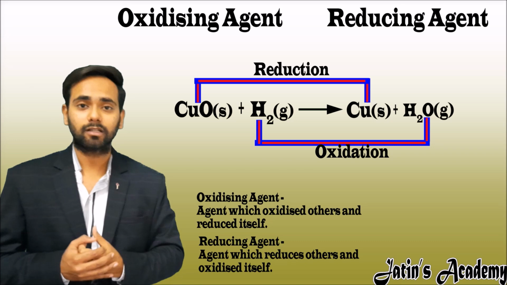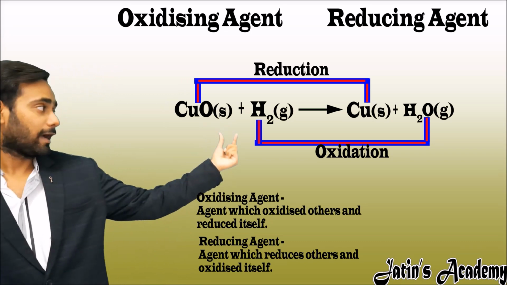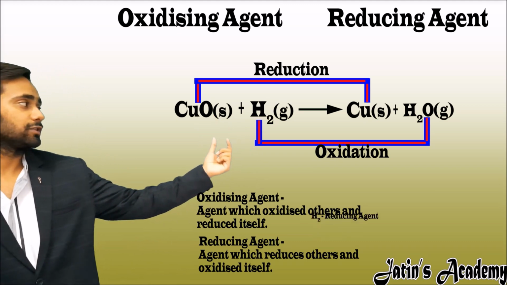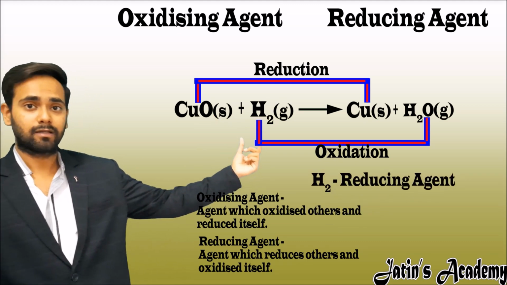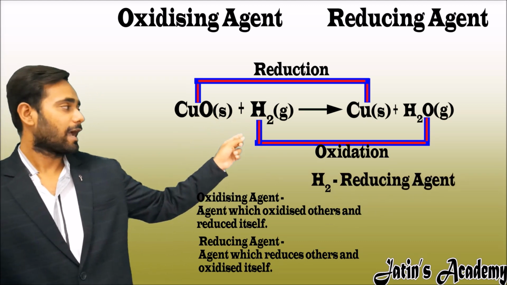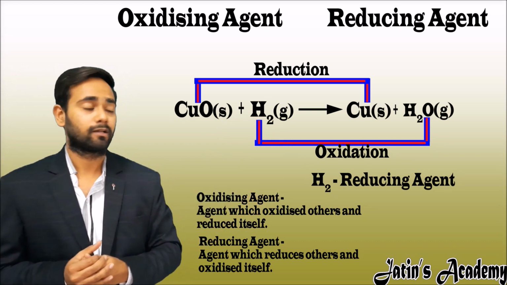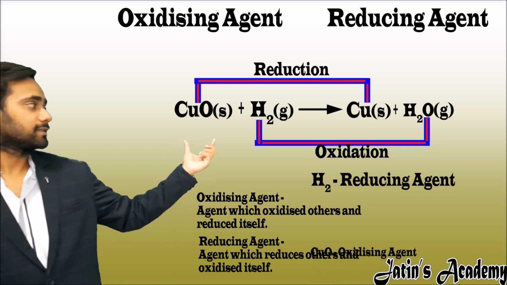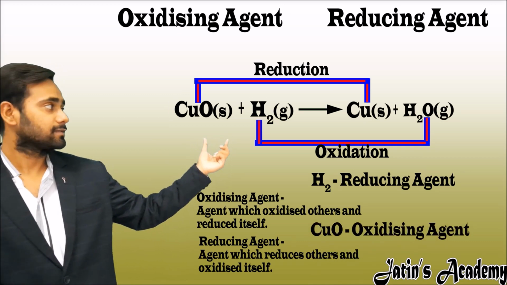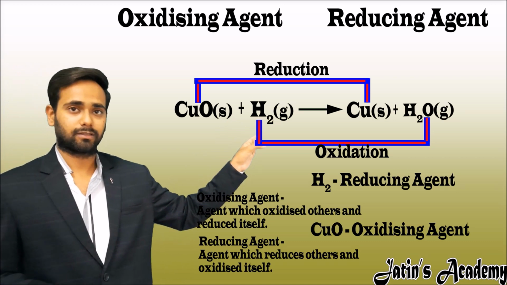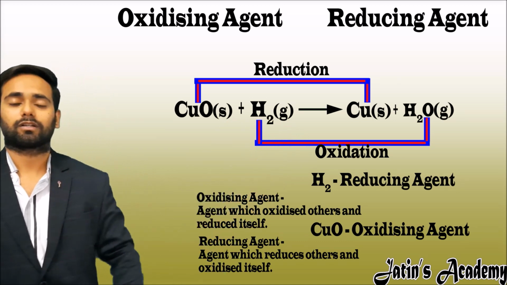Who is reducing the copper oxide? Hydrogen is reducing the copper oxide. It means hydrogen is a reducing agent, meaning it reduces the copper oxide and oxidizes itself. So hydrogen is a reducing agent. Here copper oxide is an oxidizing agent, meaning it is reduced itself and oxidizes the other, meaning it oxidizes hydrogen to water.